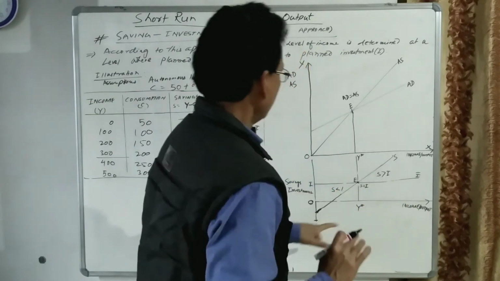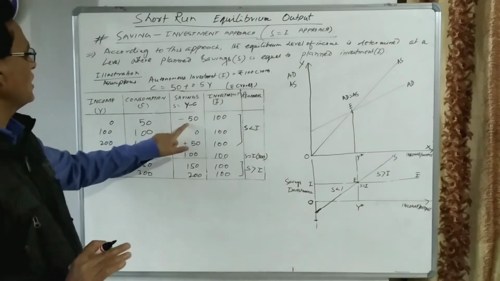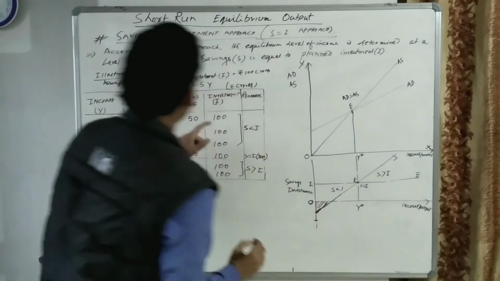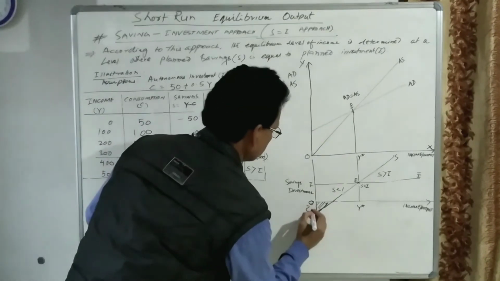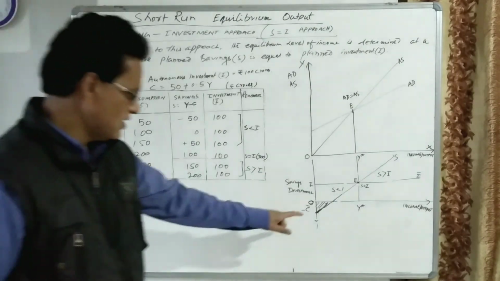So it is investment. Saving, let us see, at low level of income, when there is no income, there is no saving, it is this saving. So this area represents minus. This is minus saving, C intercept. So this minus represents this saving.